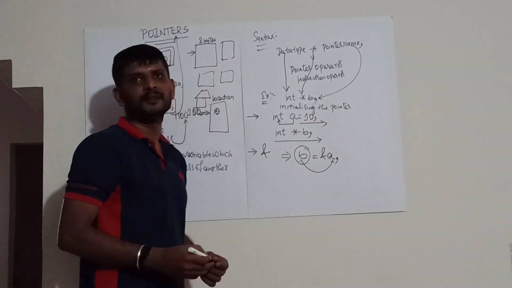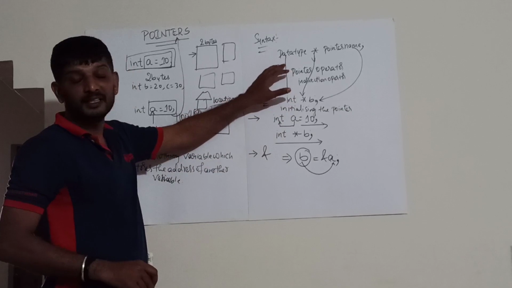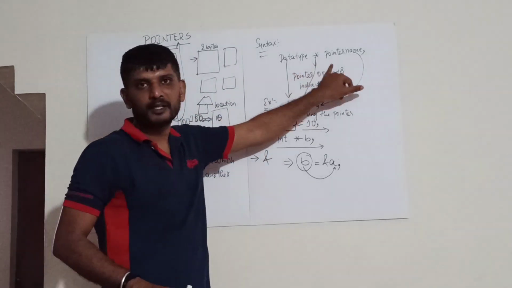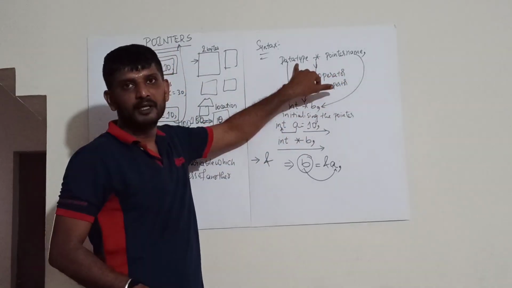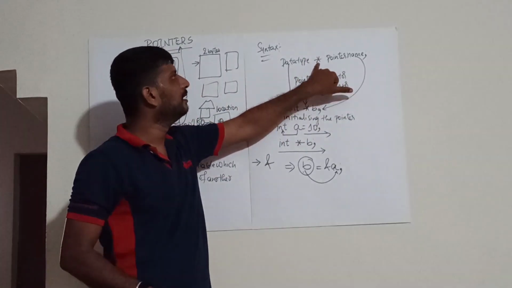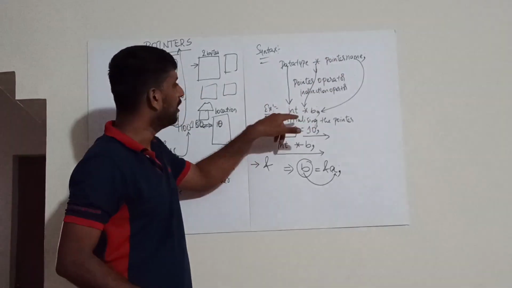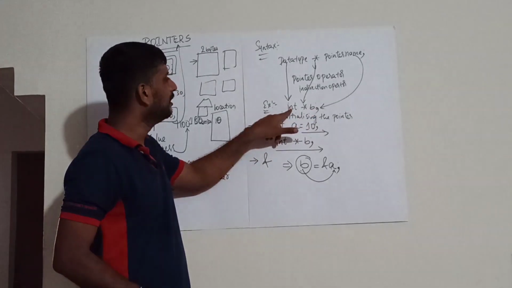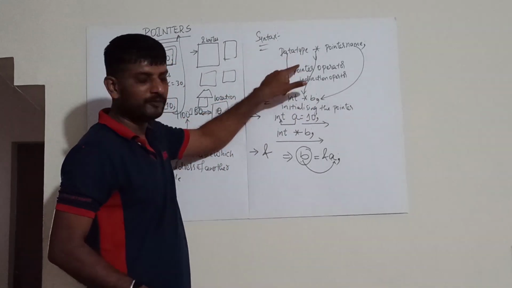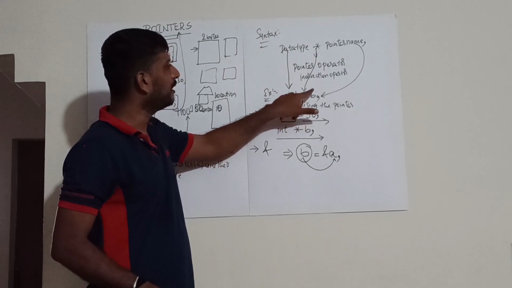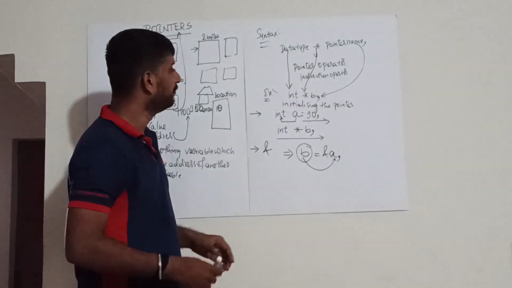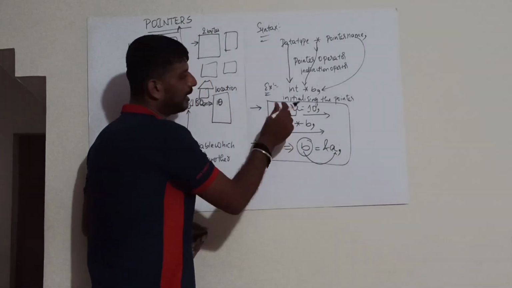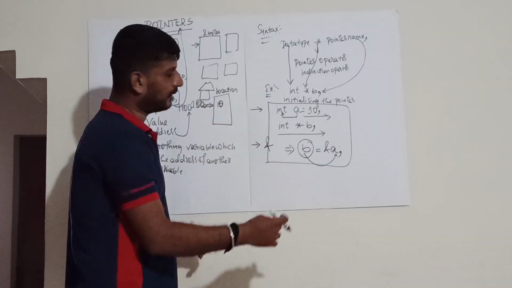Are you able to understand this? Firstly, we have seen how to declare a pointer. Whenever you are declaring a pointer, you have to follow this particular syntax, that is data type followed by the pointer operator followed by the pointer name. I have given you the example int *b. What does this mean? Int is nothing but the data type, followed by the pointer operator, followed by the pointer name. Next, what I am doing is I am trying to store the address of a variable into the pointer.